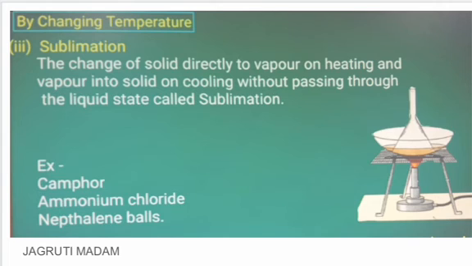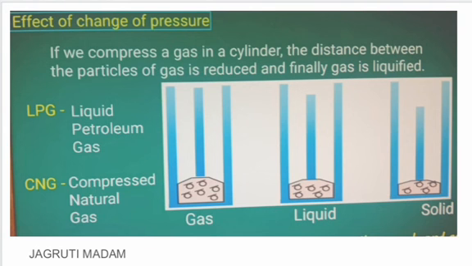Okay, now the next factor that is affecting the change in the state of matter is pressure. Students, when we apply pressure, we are bringing the molecules closer to each other. If you are applying pressure to gas, the gaseous molecules are away from each other, so by applying pressure you bring the molecules closer, meaning it is going to move towards the liquid arrangement.